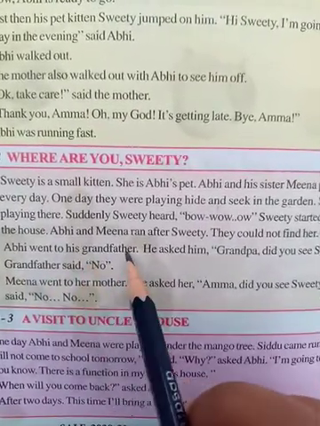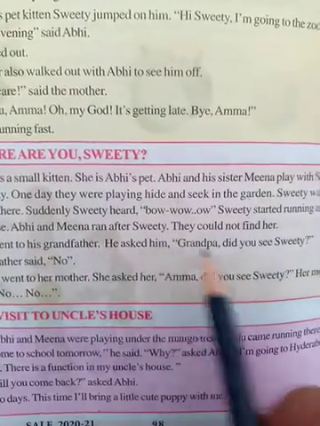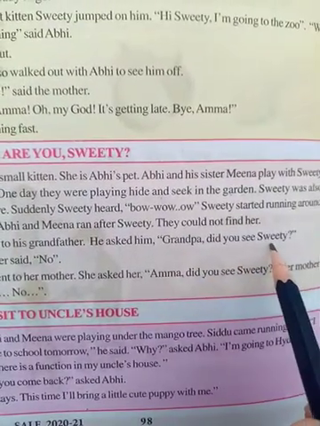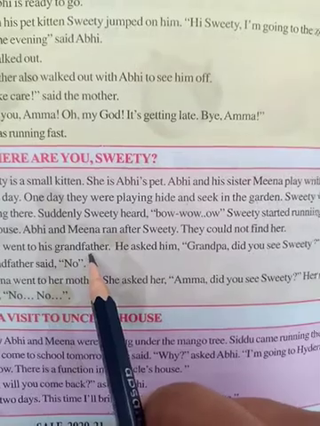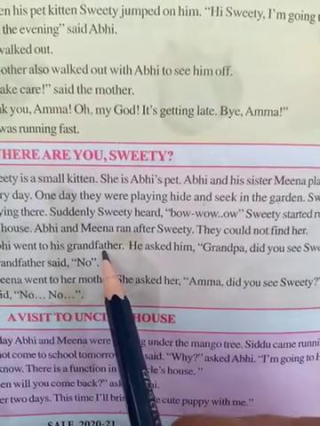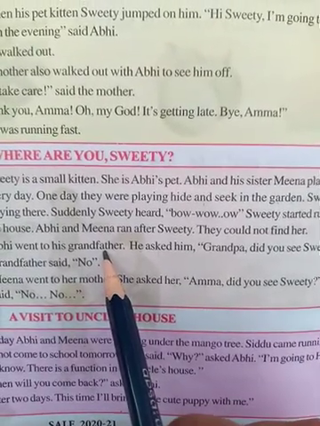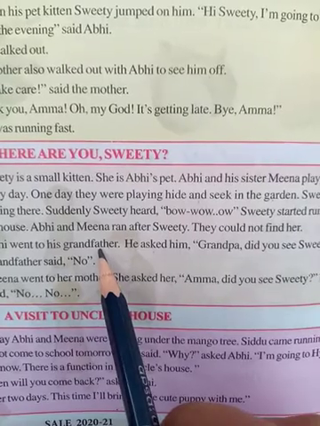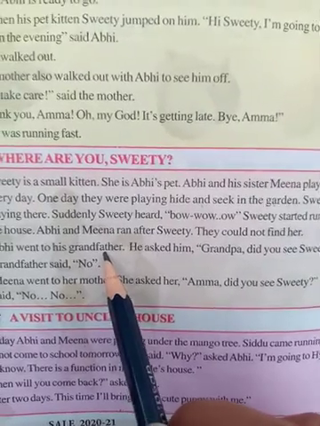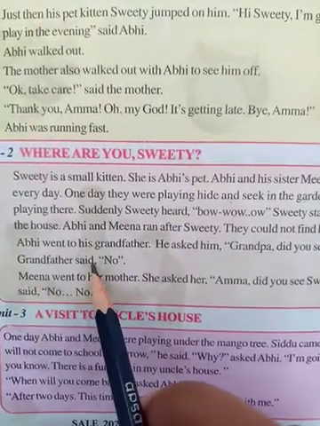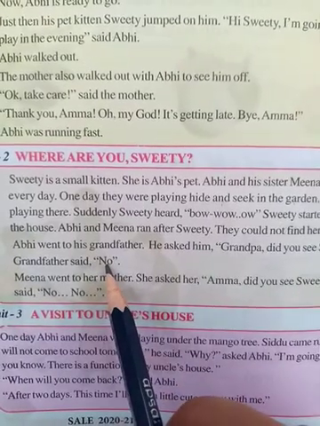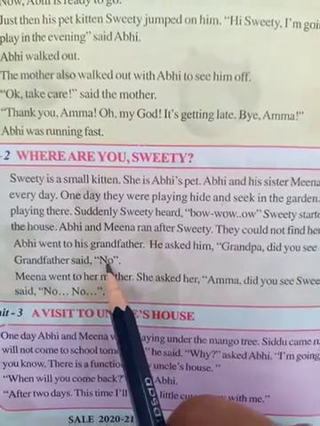Abhi went to his grandfather. He asked him, "Grandpa, did you see Sweetie?" Abhi has a grandfather. So what is Abhi asking his grandfather? Grandfather, did you see Sweetie? Now grandfather is replying no. Grandfather didn't see Sweetie. So grandfather said no.